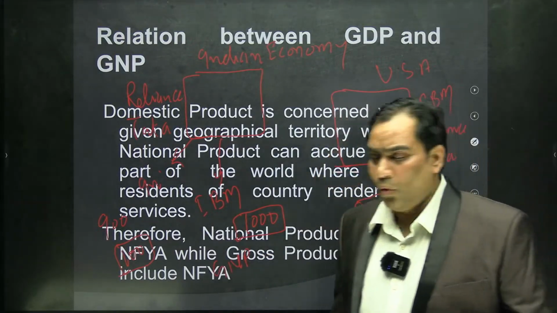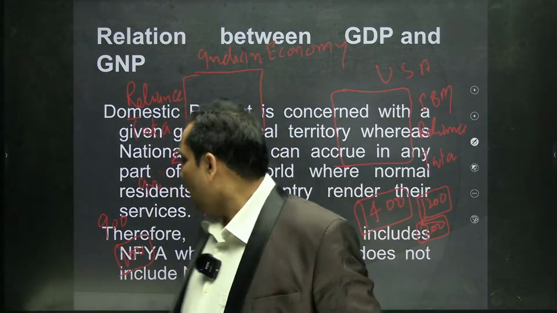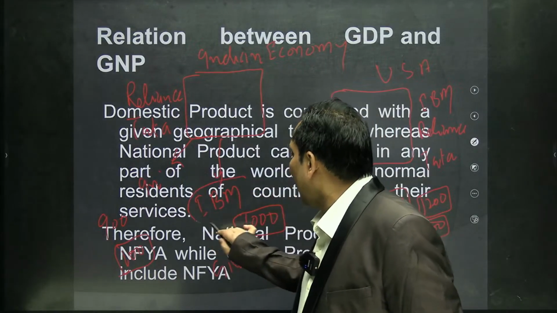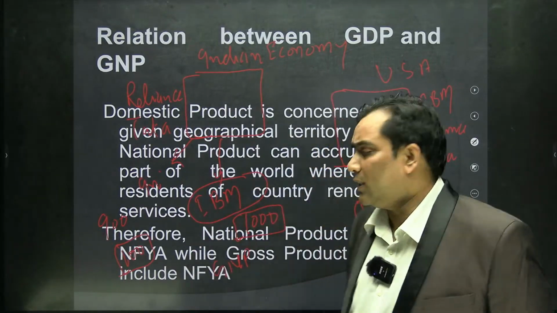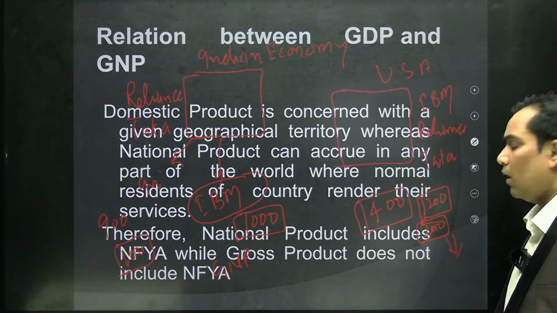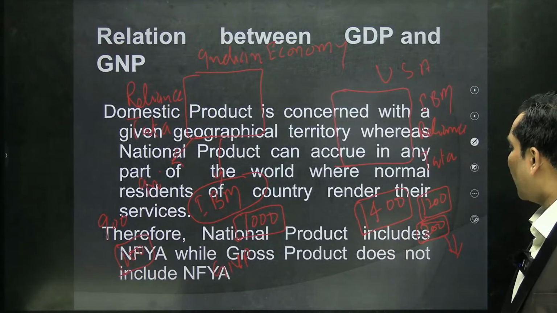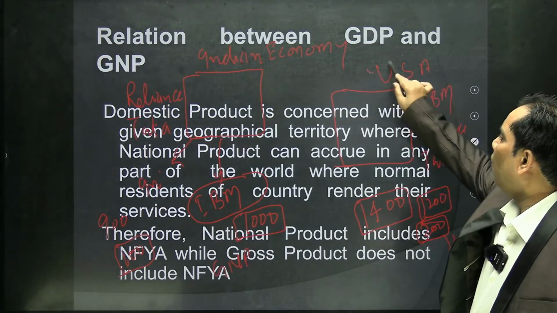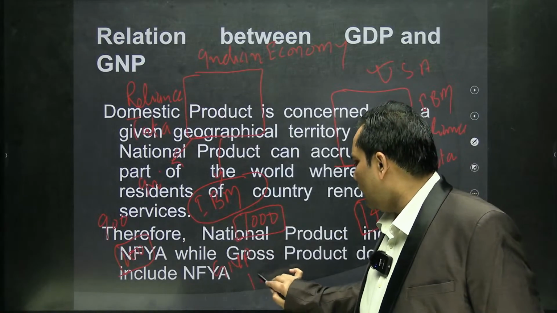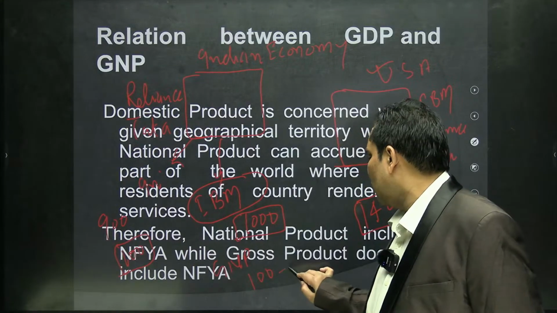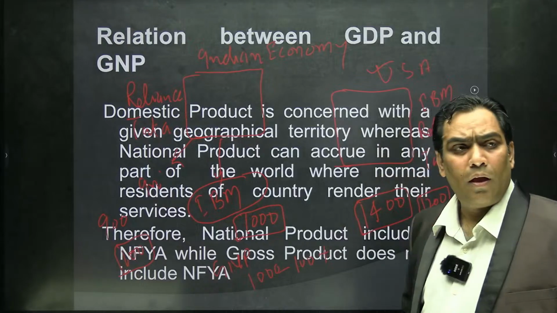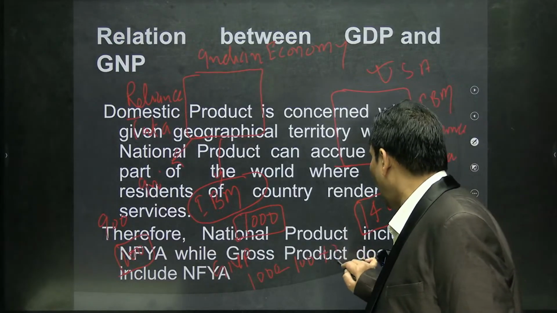So now in order to calculate the value of Indian GNP, what we have to do? We have to exclude the production done by IBM within the economic territory of India. At the same time, we have to add the production done by Indian firms or the factors of production within the economic territory of USA. So how is it going to be? From 1000 we have to subtract 100, plus at the same time we have to add 200.